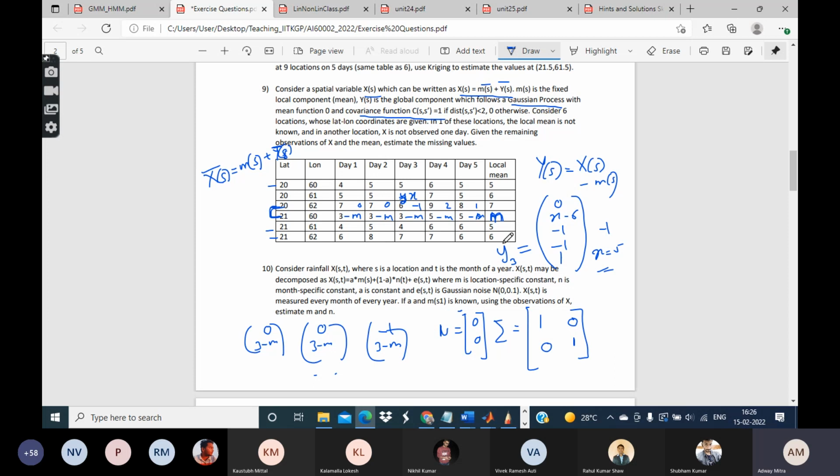So once again you solve some kind of optimization problem and get the value of m, pretty much similar to what you have done for x. This way you can estimate this missing value as well as this missing value.